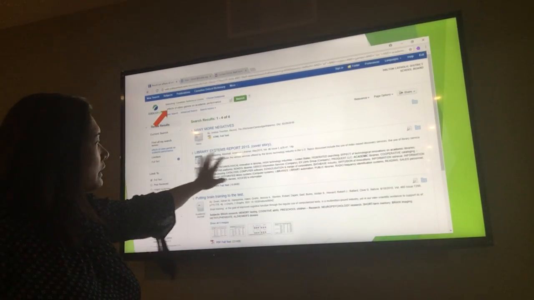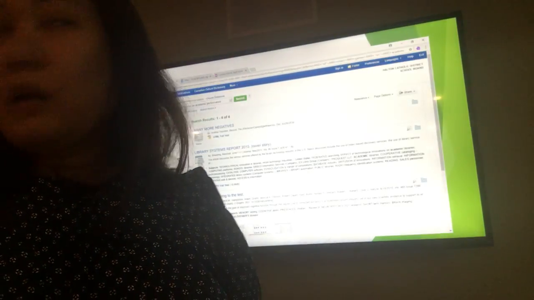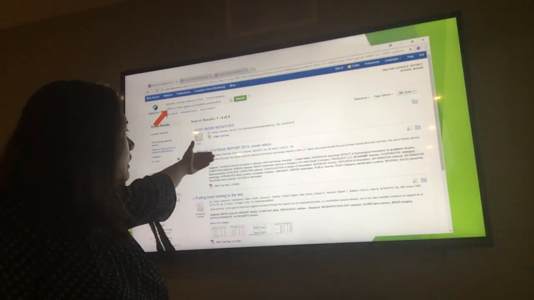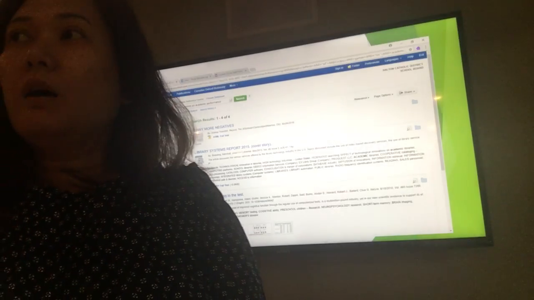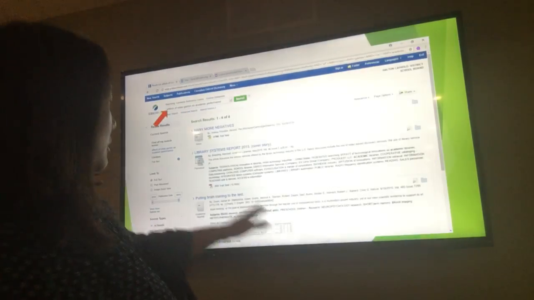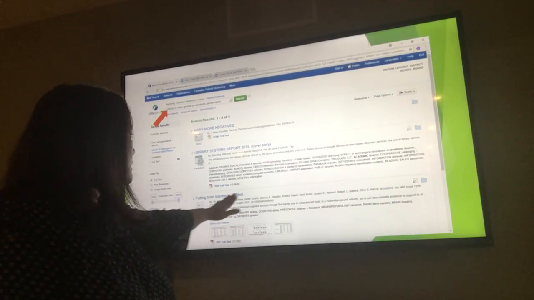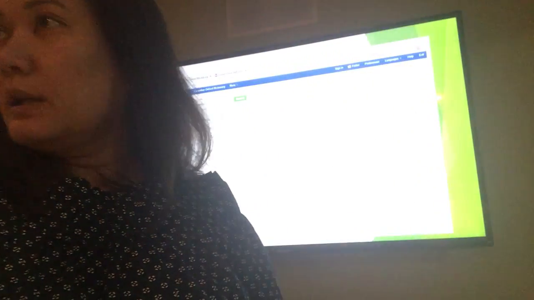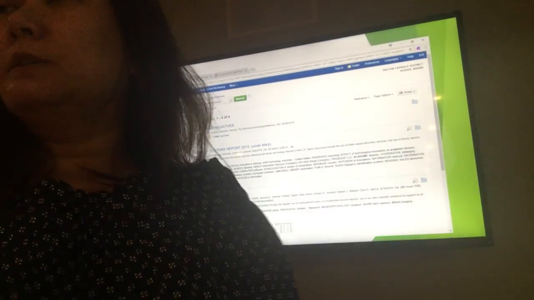Now, all this information is really important, especially when you're doing a research project. When you click on this information, it will give you the whole text of the topic. Now, going back, it has the author, the volume, issue, the page number, etc. Why are these things really important?